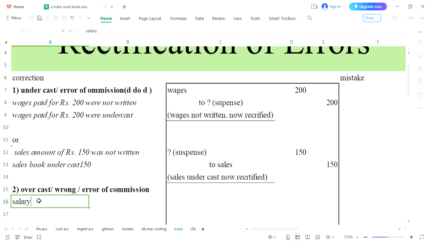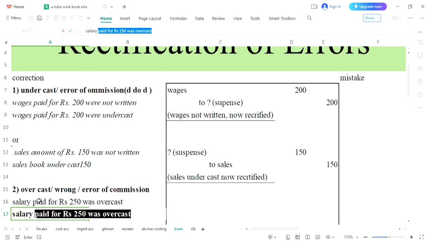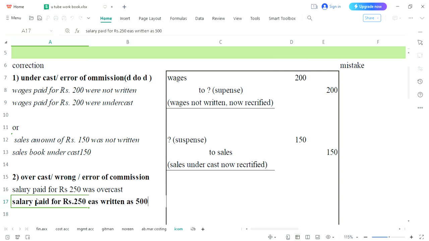Salary paid for rupees 250 was overcast, or salary paid for rupees 250 was written as 500. Okay, so please pay attention to what we have done.